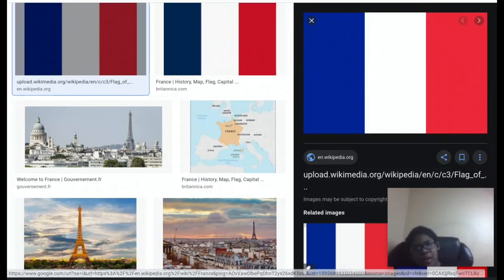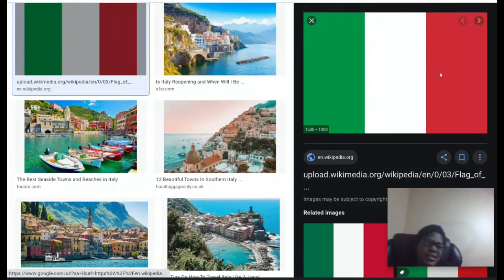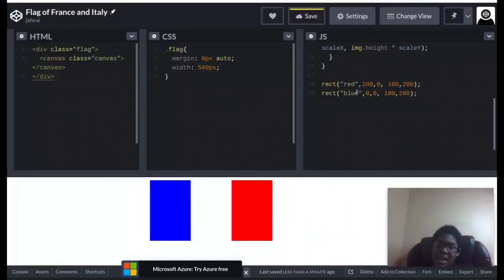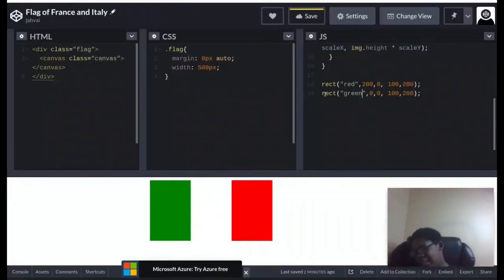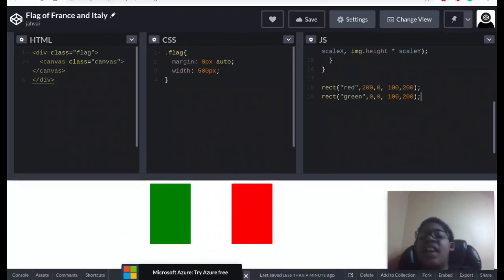Now all that we need to do next is the Italy flag, which, again, all we need to do here is put this to green. Then, yep. So that means that this is the Italy flag. As you can see, these are pretty much the same.